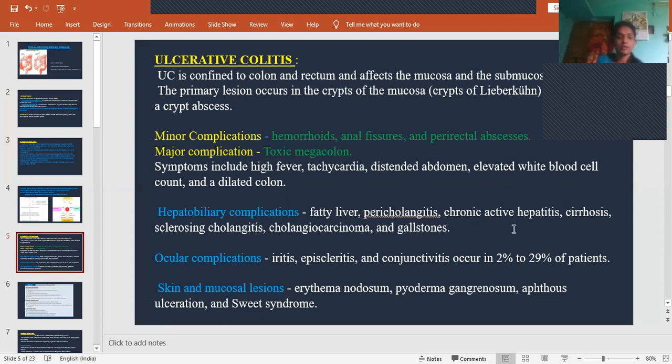does each term mean. Okay, it leads to inflammation of a particular part in the hepatobiliary region. It causes inflammation and causes some kind of effects. And also in the ocular region there will be inflammation of the iris, episclera, conjunctiva. In the skin and mucosal lesions also the same thing will be seen.